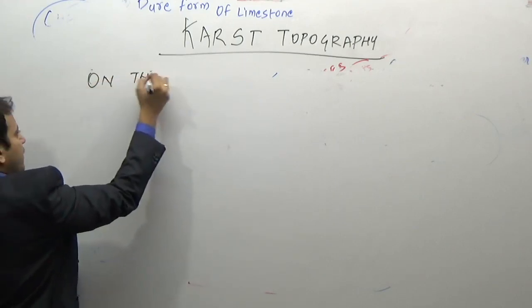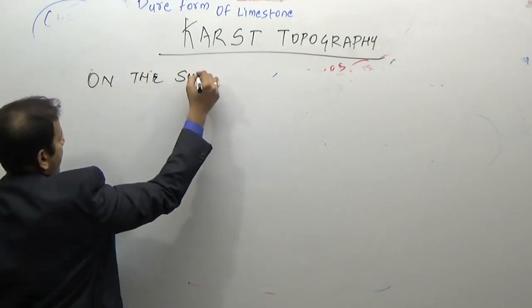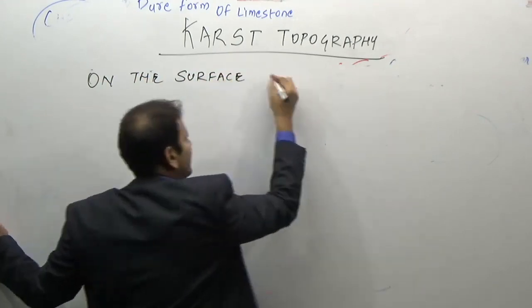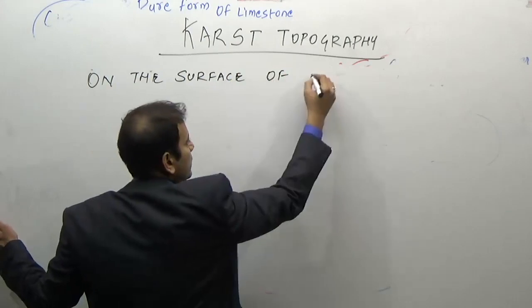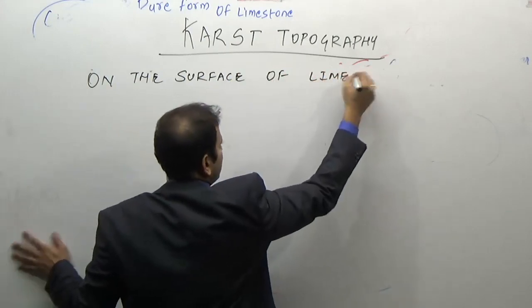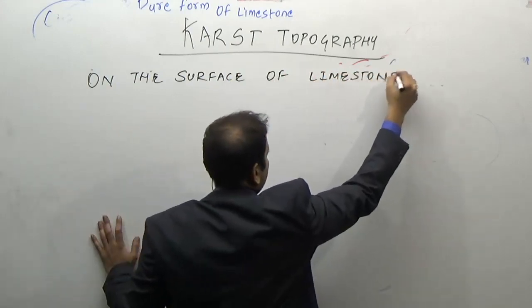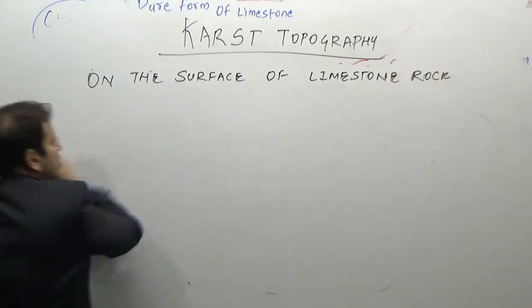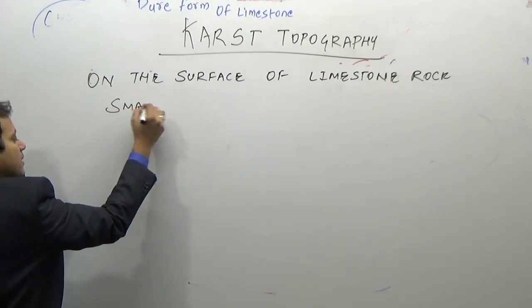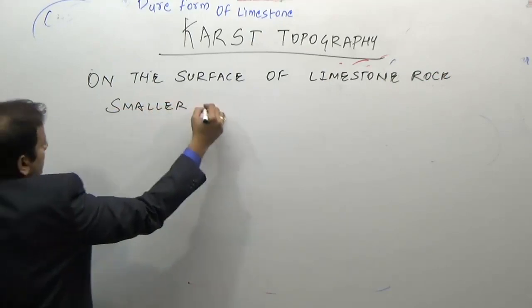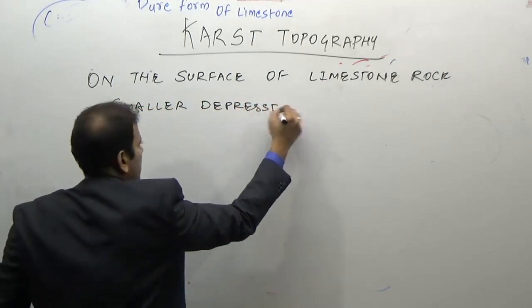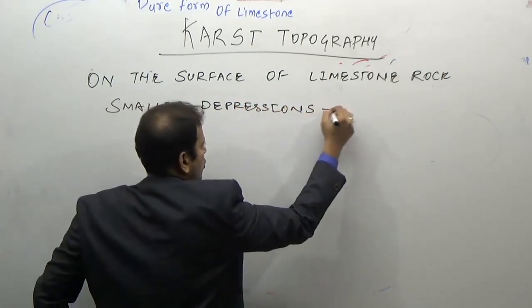On the surface of limestone rocks, water reacts to form smaller depressions known as shallow holes.